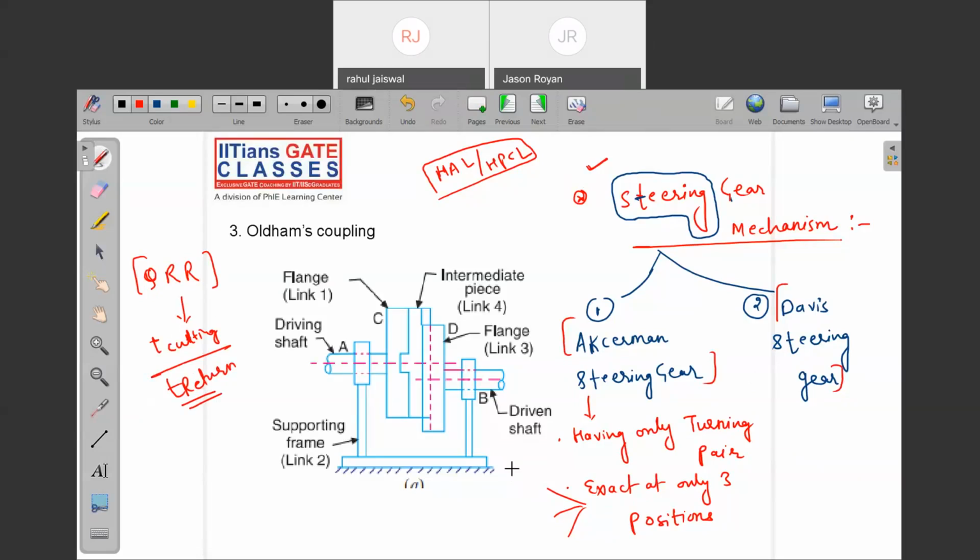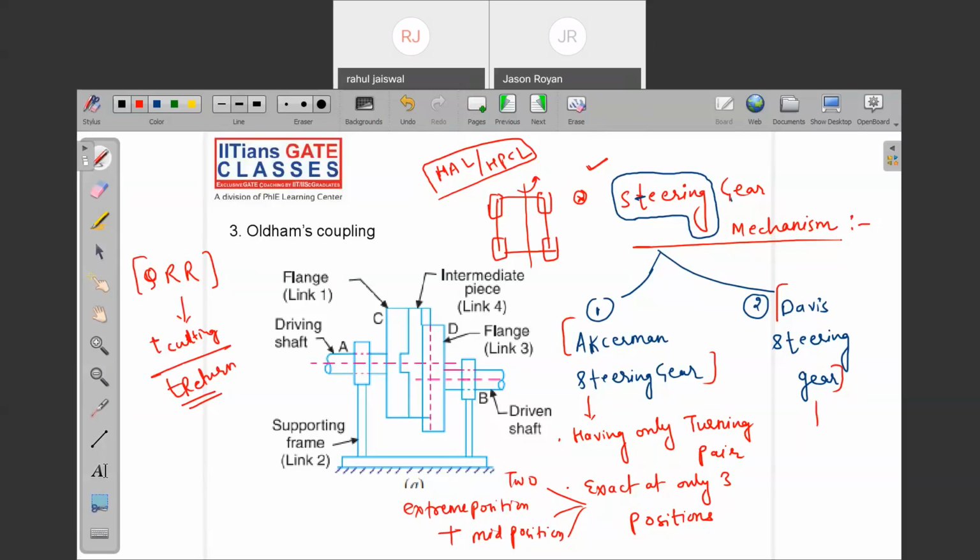And it is exact at only three positions. What are the three positions? The two extreme positions plus the mid position, right? You know this mechanism, this car has wheels, right? And there is a mechanism by which we can rotate the car. How the car is rotating, that mechanism we call what? Steering mechanism. Ackermann has only turning pairs, exact at only three positions.